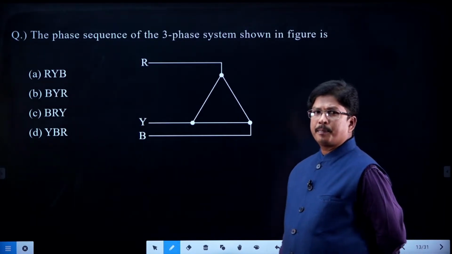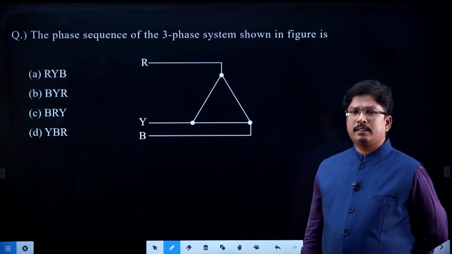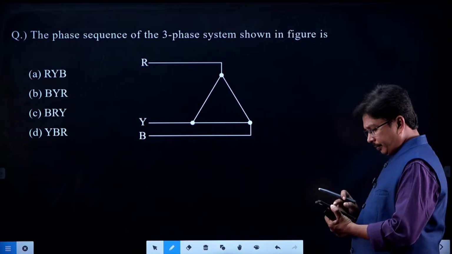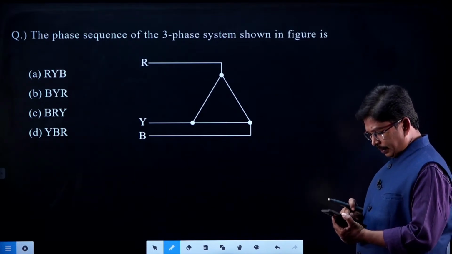Right. Any answer here? Any answer? I am waiting for the responses, students. Any answer here?